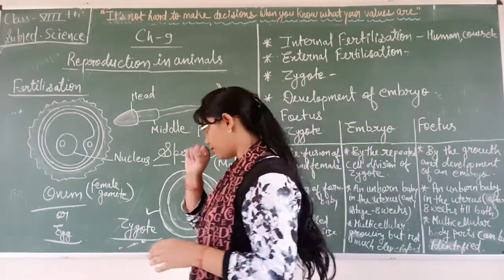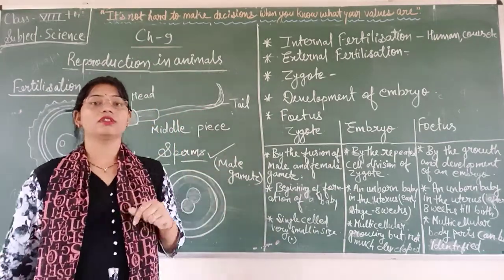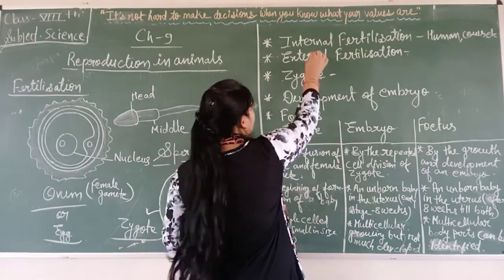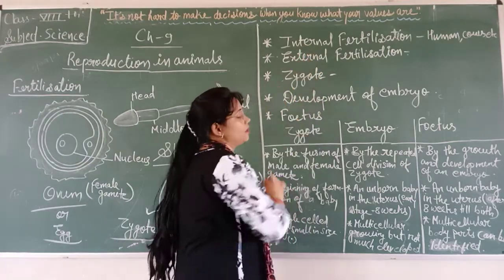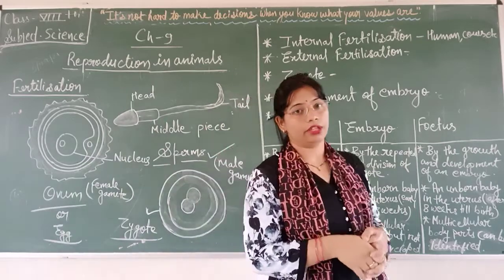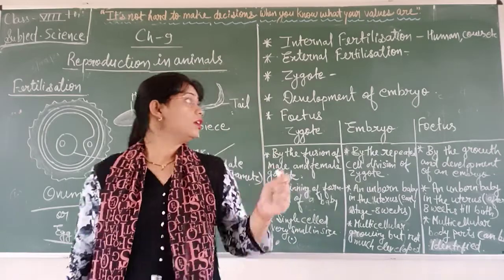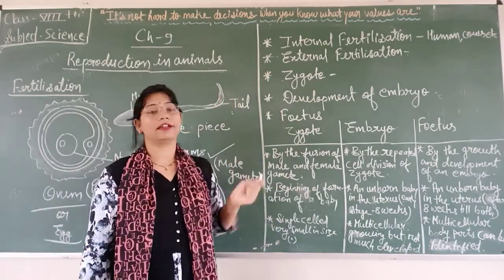If we talk about the types of fertilization, there are two types, internal and external. When the fertilization process goes on inside the body of an organism, it is known as internal fertilization.